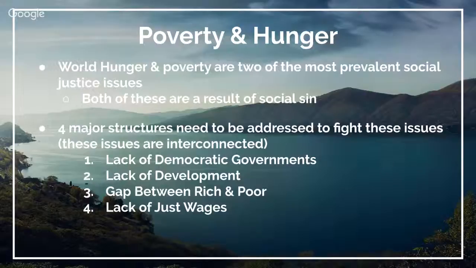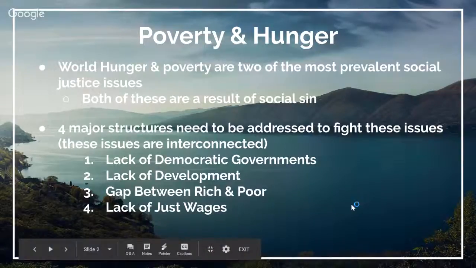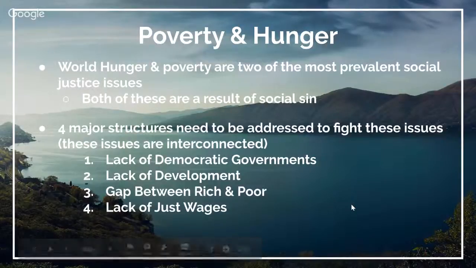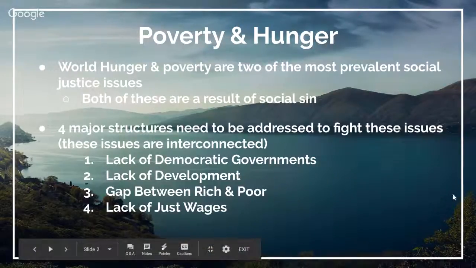First is the lack of democratic government. Second is a lack of development or infrastructure. Third is the gap between rich and poor. And fourth is the lack of just wages. So let's take a look at each of these.